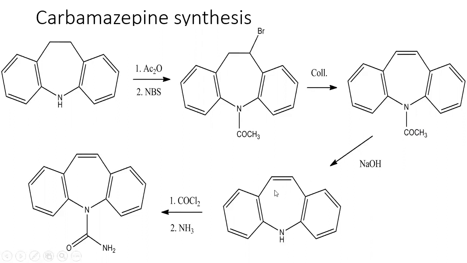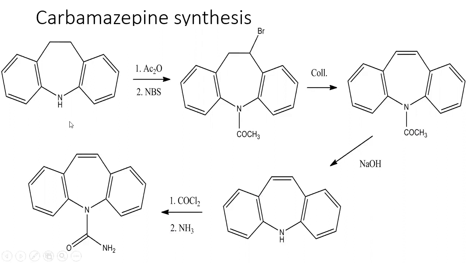Next, this iminostilbene nucleus is treated with phosgene, COCl2, and with ammonia. So in the presence of phosgene and ammonia, it will form the corresponding amide group. So this is the dibenzazepine carboxamide, that is called carbamazepine, which will be formed.